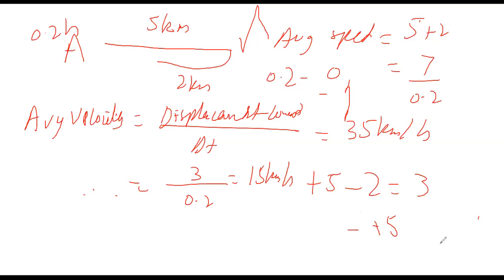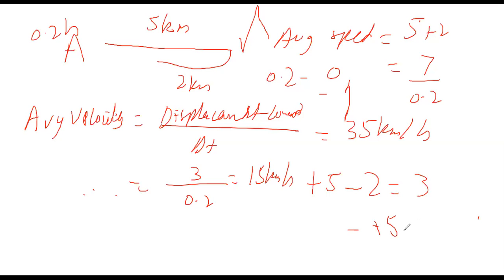It is clear. So minus tells you the direction.